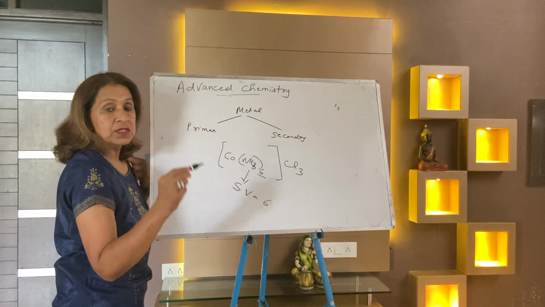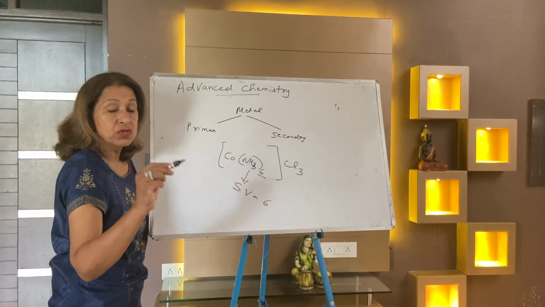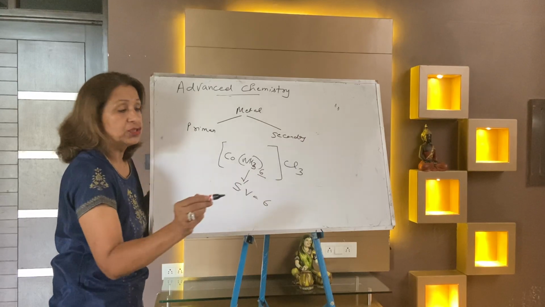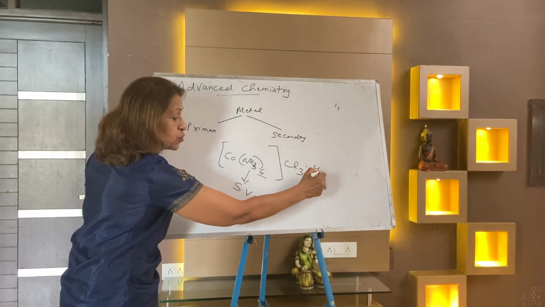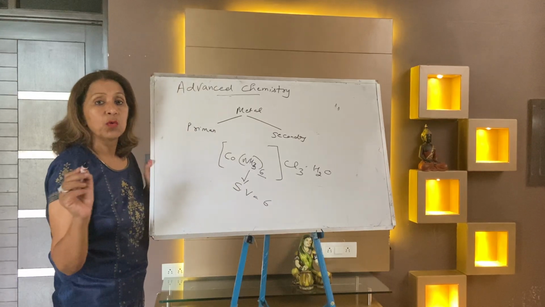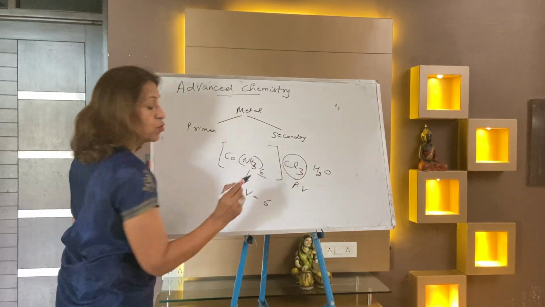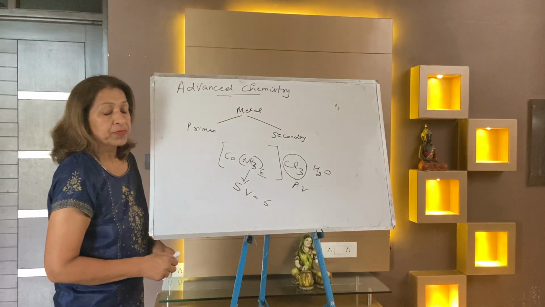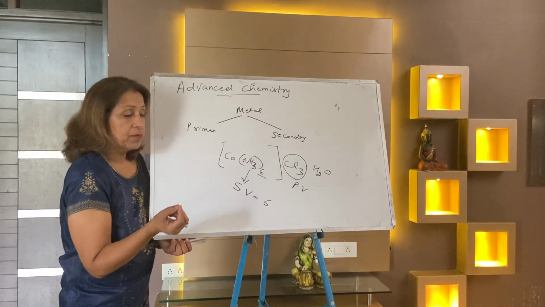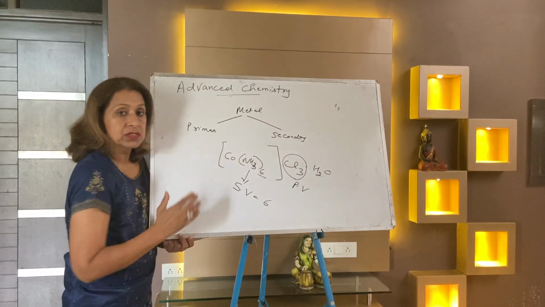And the part which is outside the bracket should be negatively charged. Let water also be there. Ignore water because water is a neutral one. So primary valencies are always shown by negative ions. Now in shortcut, you listen to me. Primary valency is always outside the bracket.